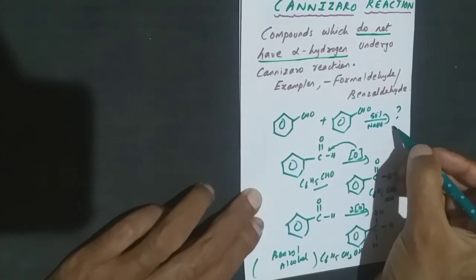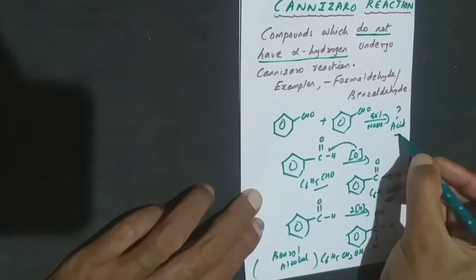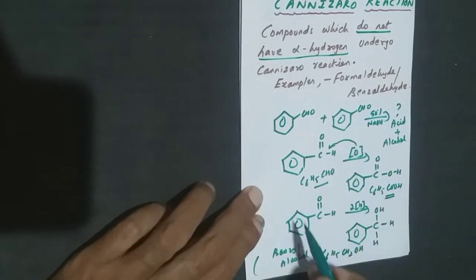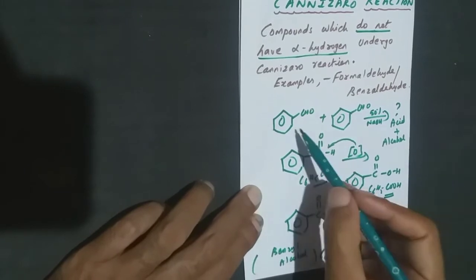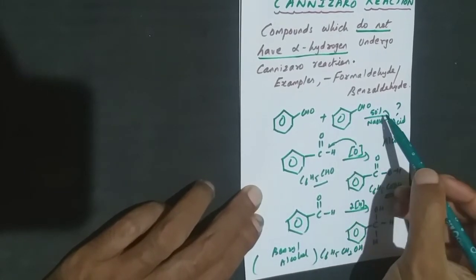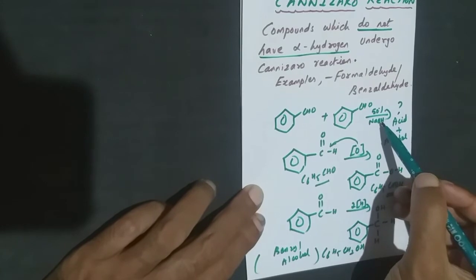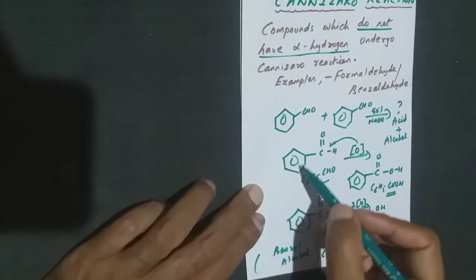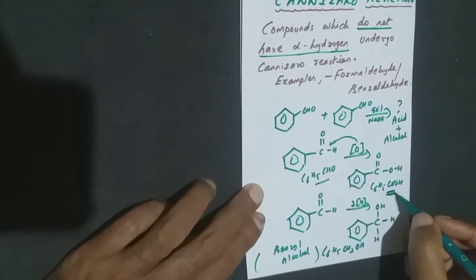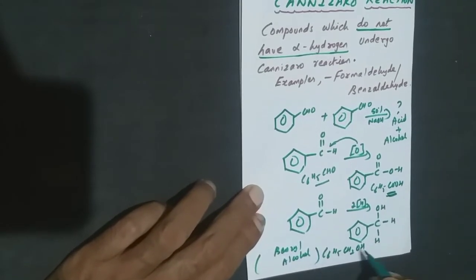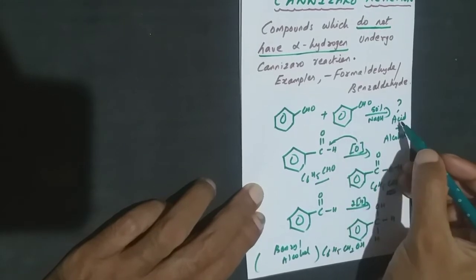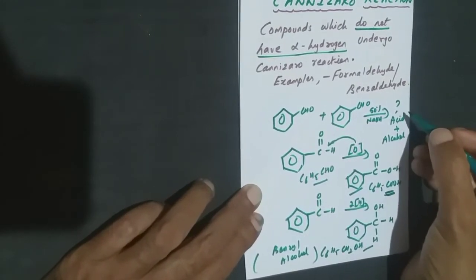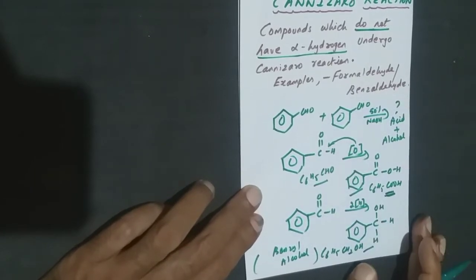So the products will be an acid and an alcohol. This is how we have to make the Cannizzaro reaction products. Two molecules of benzaldehyde, when reacted in the presence of a base NaOH, one will undergo oxidation and the other will undergo reduction. When one undergoes oxidation, the product will be an acid and the second will be an alcohol. This is the acid structure, this is the alcohol structure, you can fix it here. So this is the basic idea of the Cannizzaro reaction.